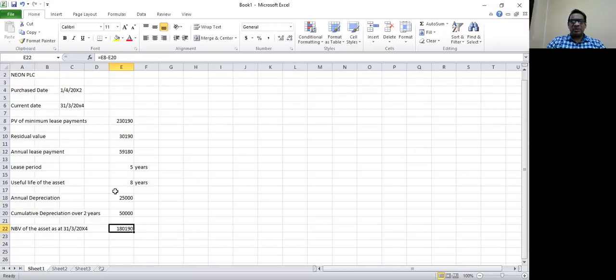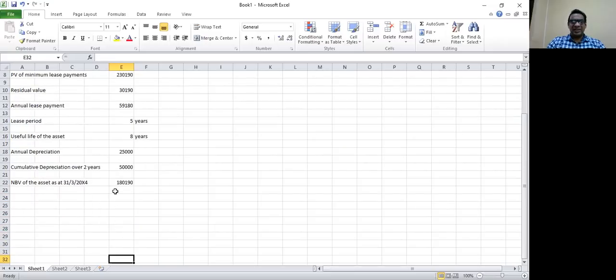Now I need to calculate the value remaining on the liability. This is the value remaining as at 31st of March 20X4 of the asset. Now I need to calculate the value remaining of the liability. For that, I need to do a small working.